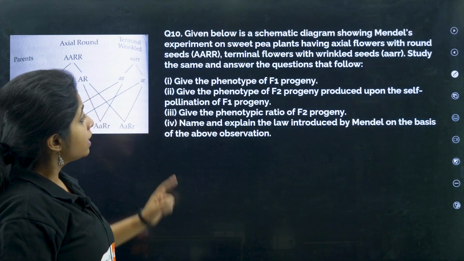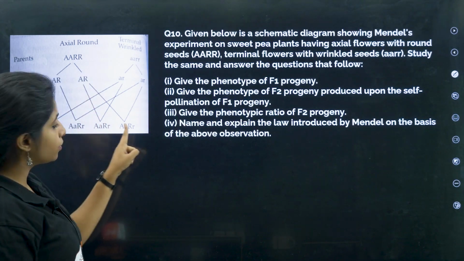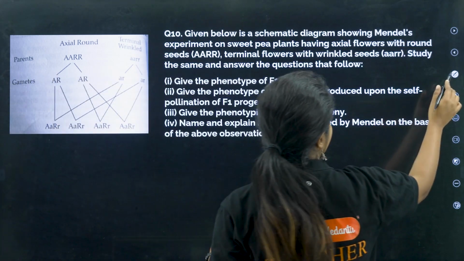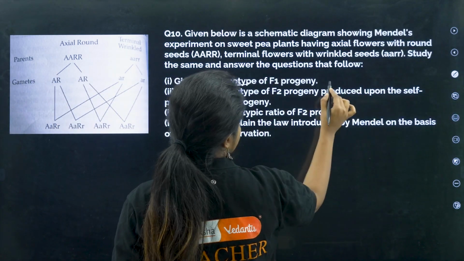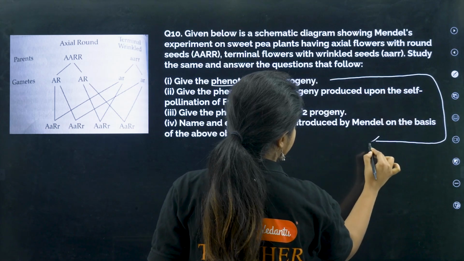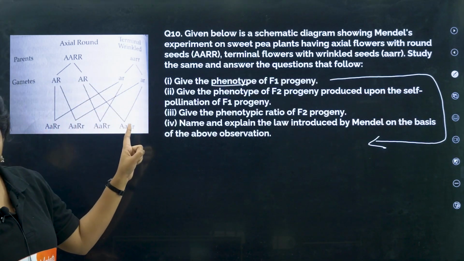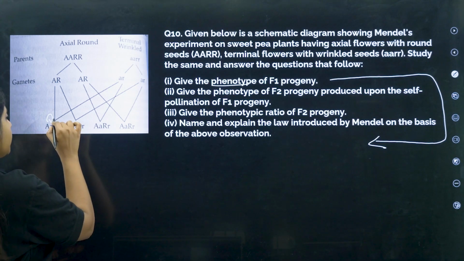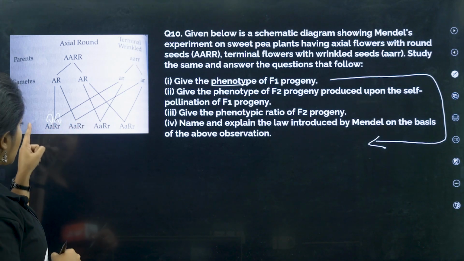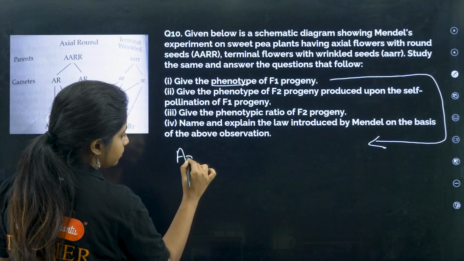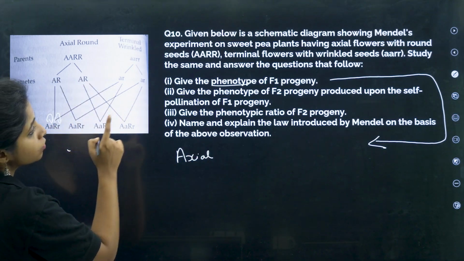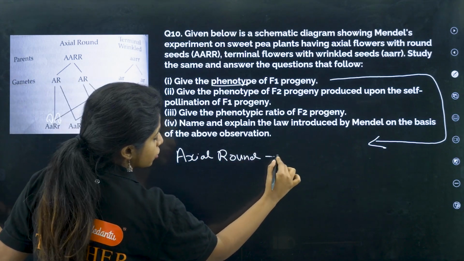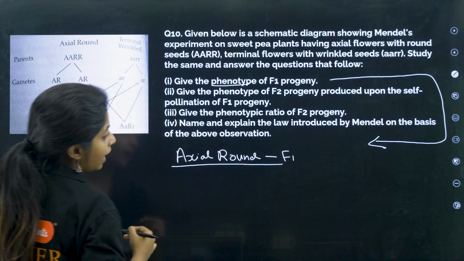Now what do we have to find out? Give the phenotype of F1 progeny. Phenotype means physical character, how they look. So what is the phenotype of F1 generation, my dear children? Capital A, small a is there, so capital A will be dominant over small a. Capital R, small r is there, so capital R will be dominant. Capital A stands for axial, so all of them will be axial. Capital R stands for round, so all of them will be round. So the phenotype of F1 generation is all axial and round.